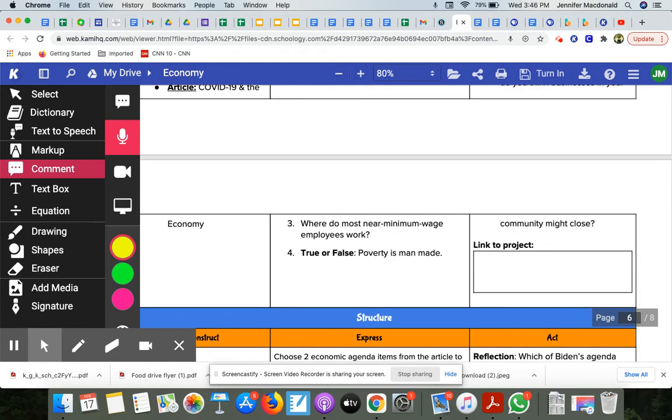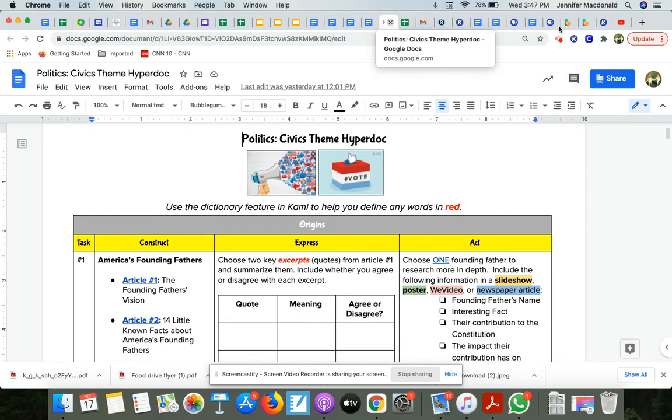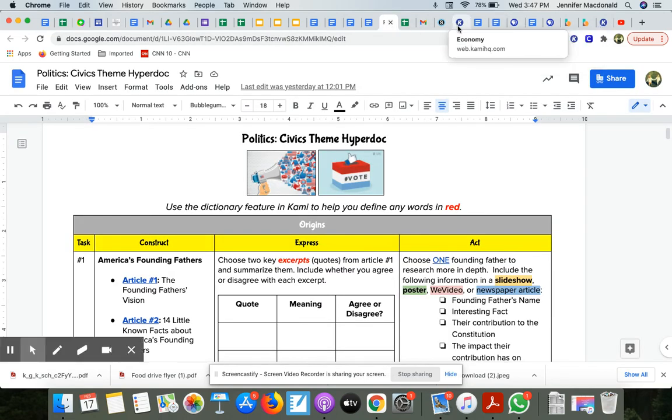Now, let's say you did a slideshow to record this information. Again, you will need to make sure that you change the settings to make sure that anyone in LSSU can access it, okay? That's if you use a Google Doc or a slideshow, and you come up here to share.